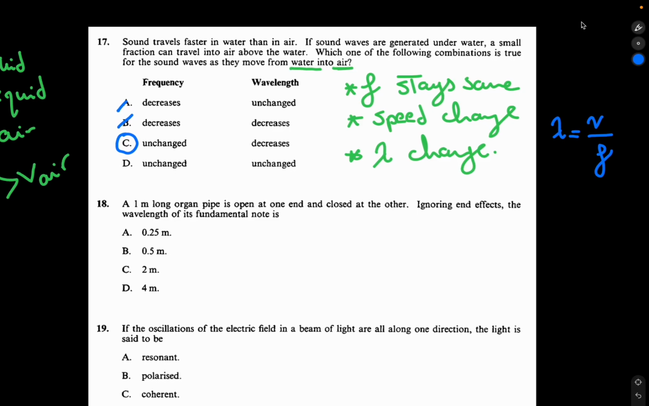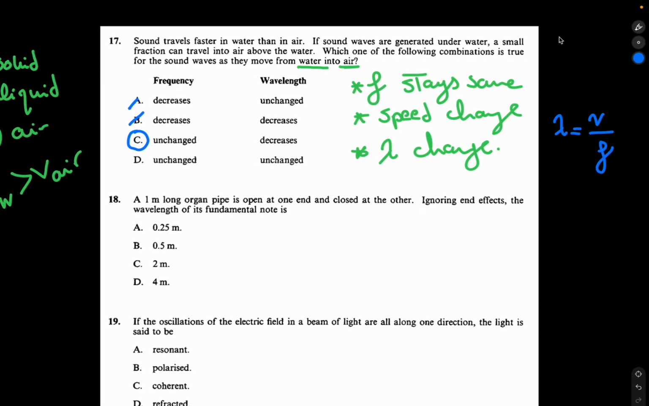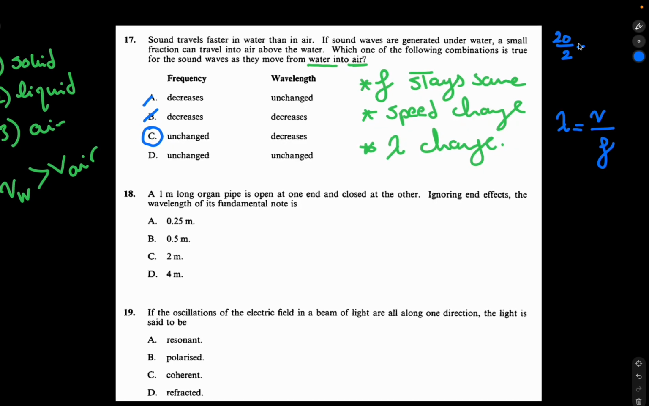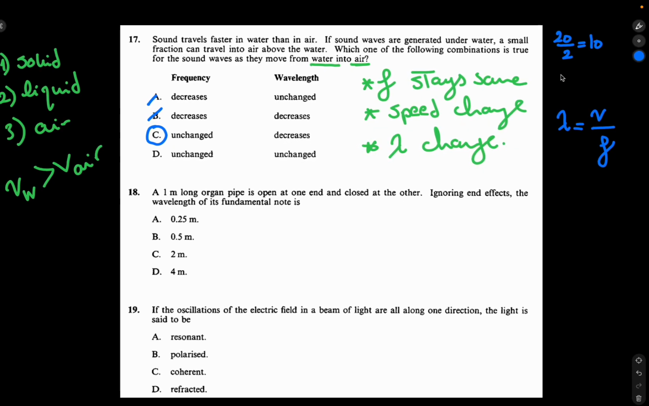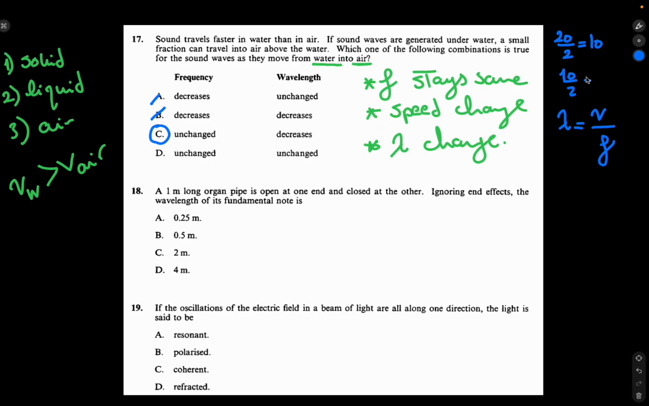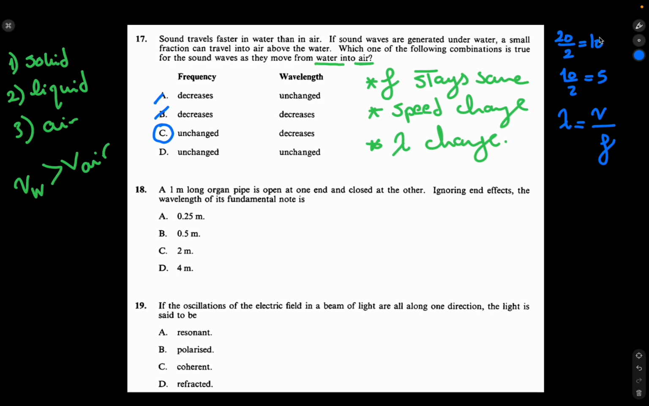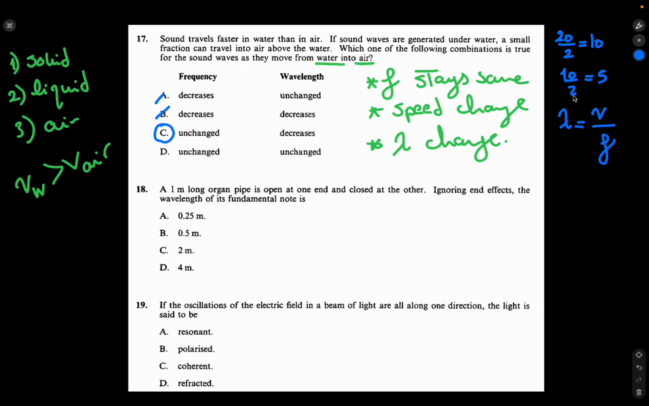If you need to understand by putting numbers, it's okay. Let's say the first one, we say 20 over 2 for the frequency, I'm going to get 10. And the second one, I say 10 over 2, I'm going to get 5. So as you can see, when the speed decreases, the wavelength also decreases, and the frequency is constant. This is for question 17. Let's go for question 18.